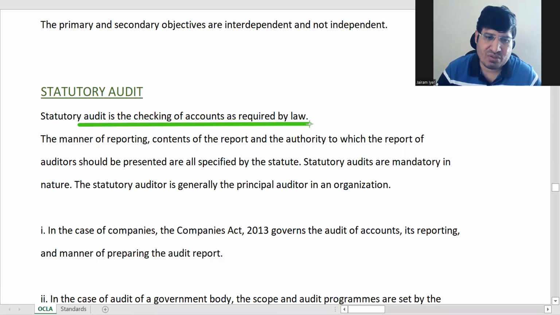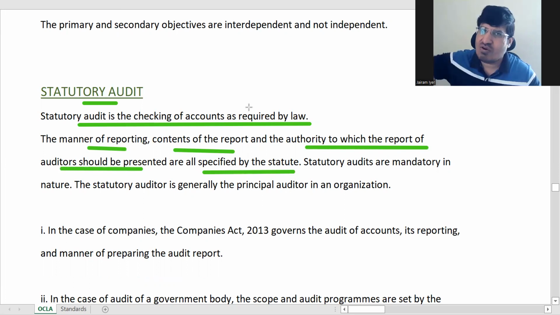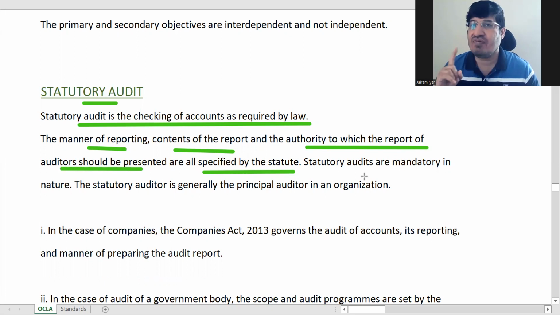Regarding statutory audit, everything is prescribed in detail by the law. Whichever law prescribes it, everything is there in the law itself. How to report, what should be there in the report, even the form of reporting, and the authority to which the report will be presented, all are specified by the statute. In statutory audit there is no problem. You have to follow whatever is prescribed. You don't have an option to not follow even one single thing. If 100 things are mentioned, all 100 have to be followed. If you follow 99, that is not enough.